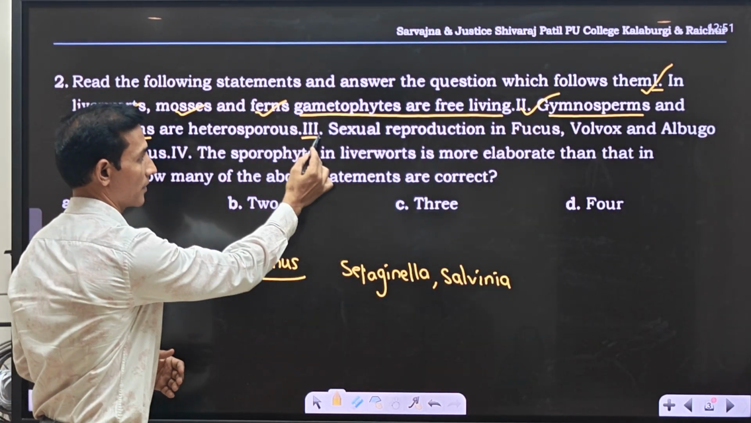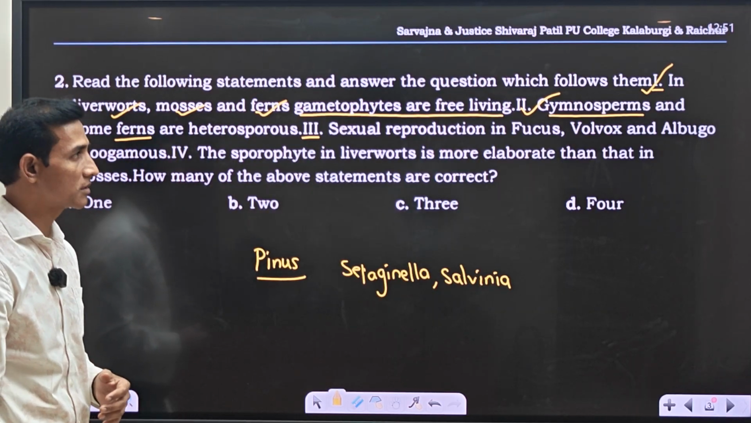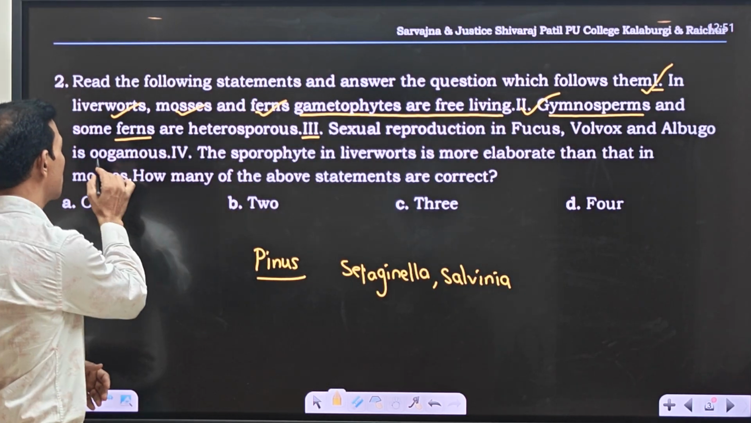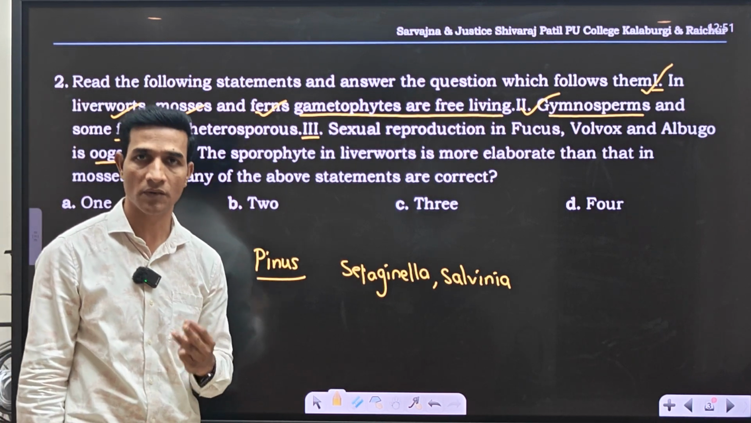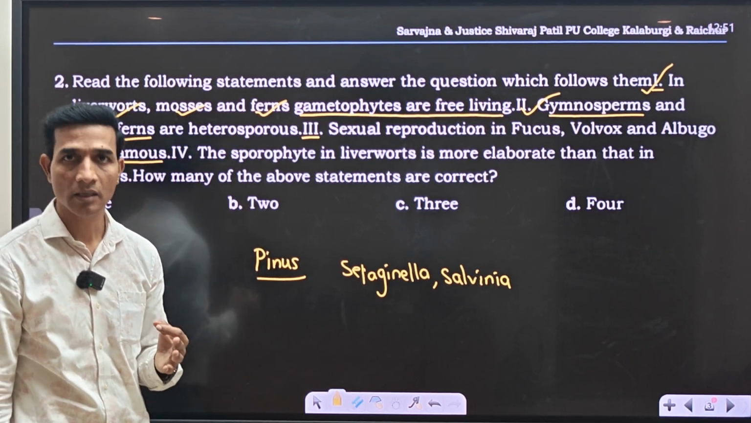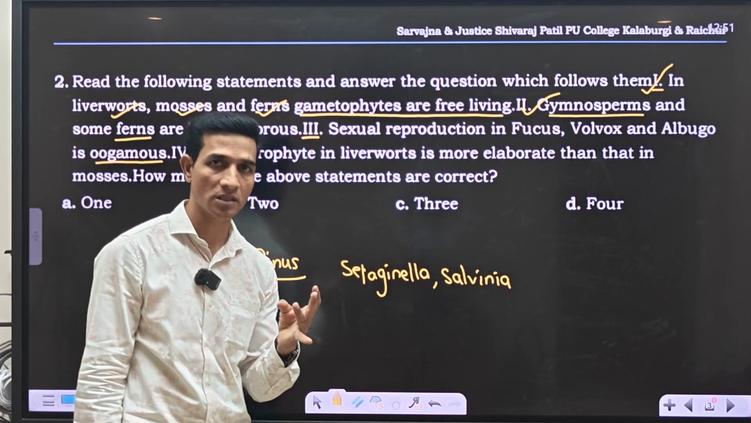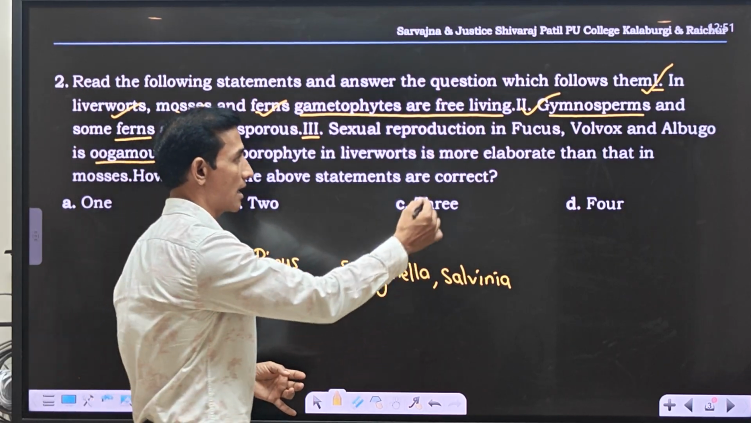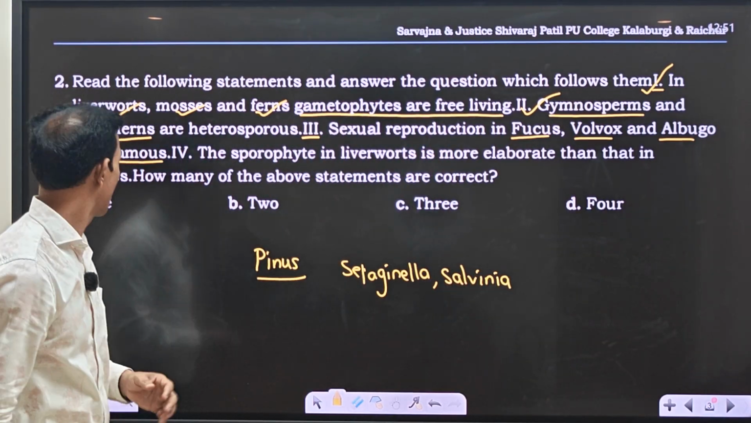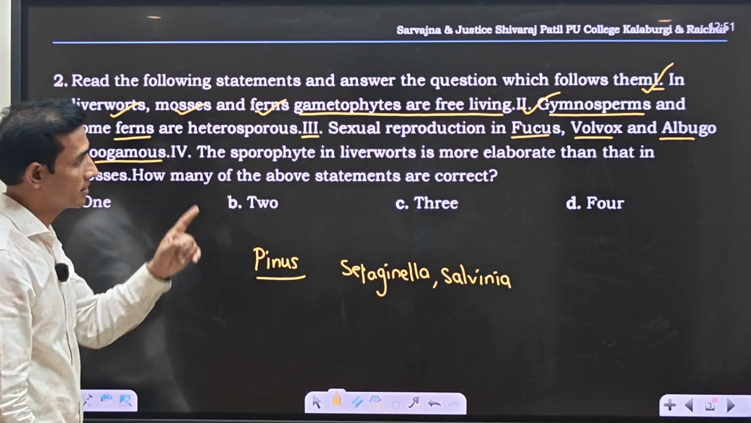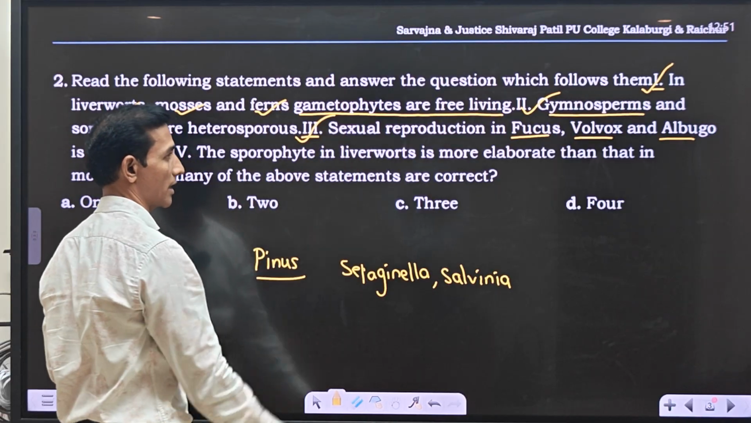Third statement: sexual reproduction in Fucus, Volvox and Albugo is oogamous. Sexual reproduction is of 3 types: isogamous, anisogamous and oogamous. Here the examples of Fucus, Volvox and Albugo are all oogamous type. So hence this option is also correct.